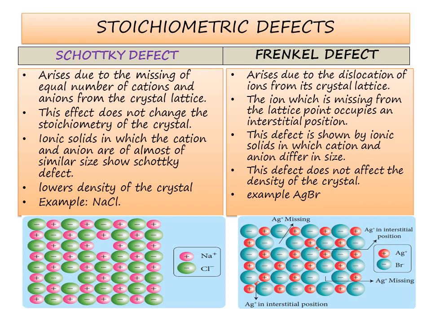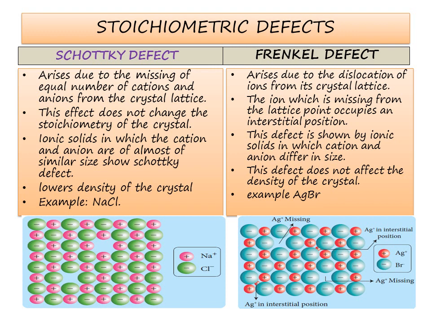This defect does not change the stoichiometry of the crystal, and the ionic solids in which the cation and the anion are of almost equal size show Schottky defect. Due to the absence of ions in the crystal lattice, there is lowering of density in the crystal. Example is sodium chloride. If you take Frenkel defect, it arises due to dislocation of ions from its crystal lattice.